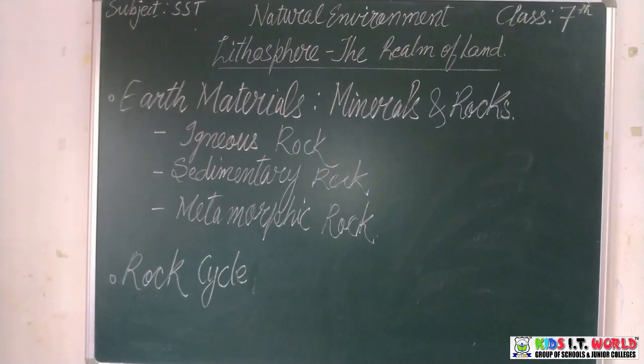Now we move ahead to understand what all things Mother Earth has for us. Earth materials, minerals and rocks. You get a lot of minerals from the earth and you also get rocks. So we'll study how things are. What are these materials? The earth's surface is composed of rocks. We all know that there are big stones that we can see, big rocks. Rocks are the aggregate of minerals. In other words, minerals are the rock forming materials.